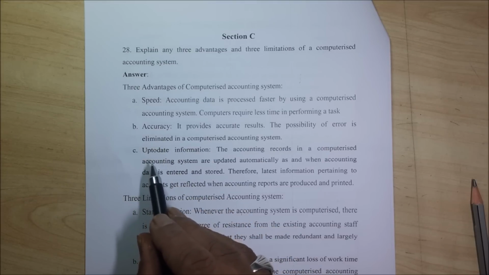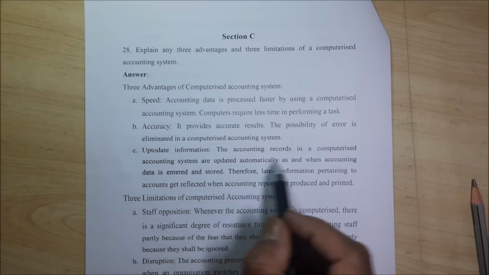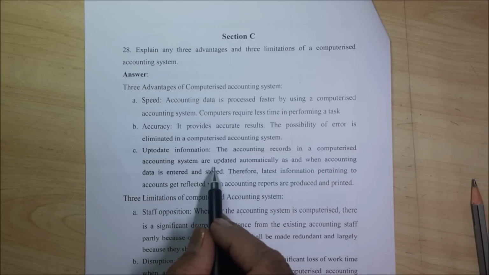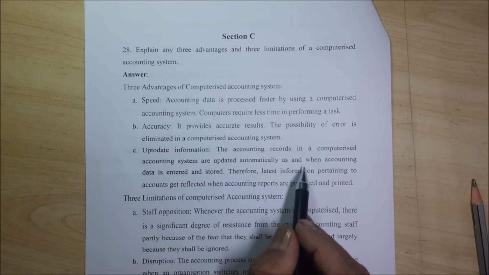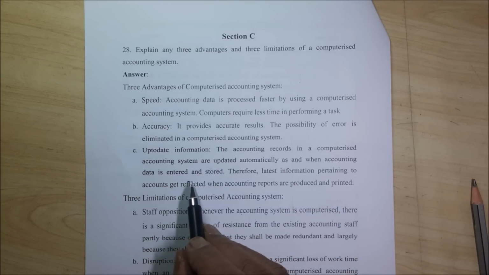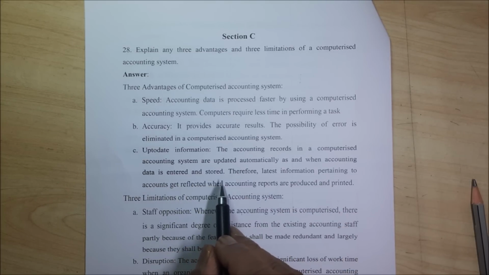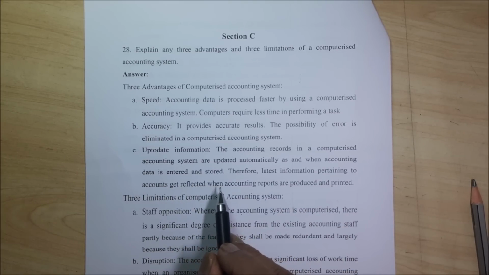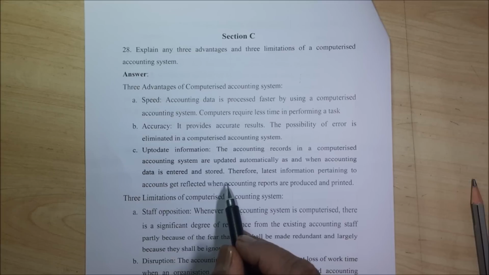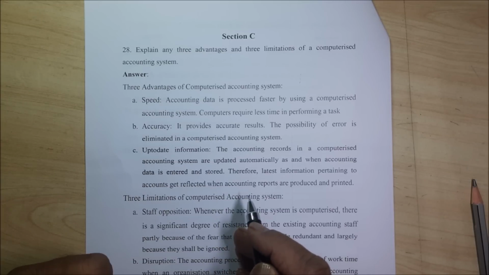Then up-to-date information. The accounting records in a computerized accounting system are updated automatically as and when accounting data is entered and stored. Now so many systems are like that. If you don't switch on your computer for 5 days, 6 days, then automatically it says that it should be updated, either when you are shutting down or when you are restarting.